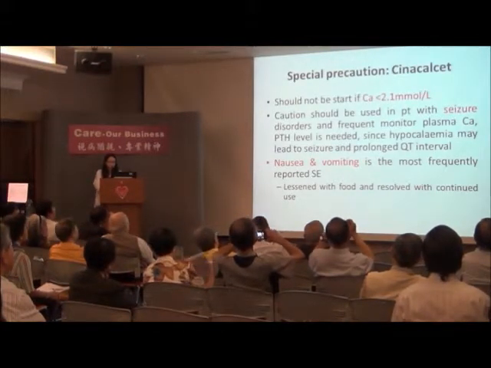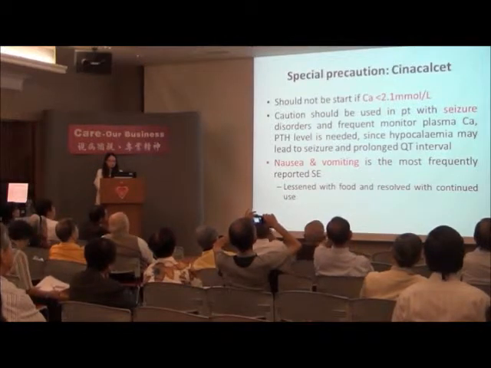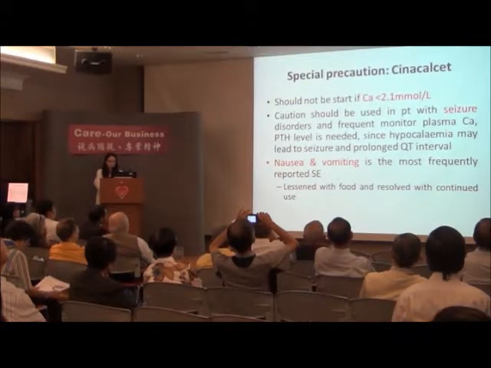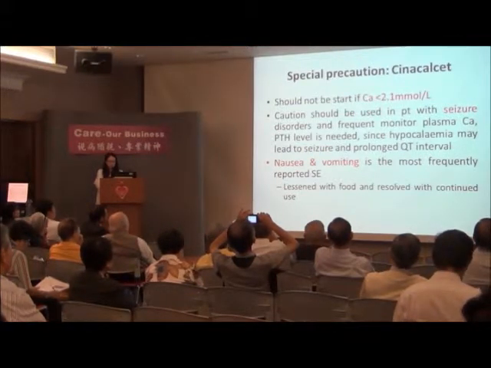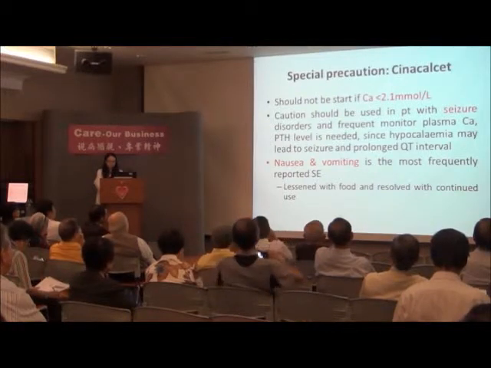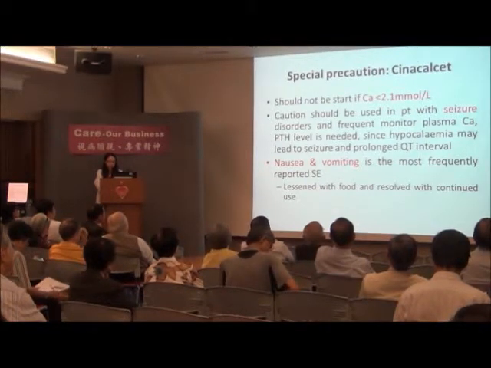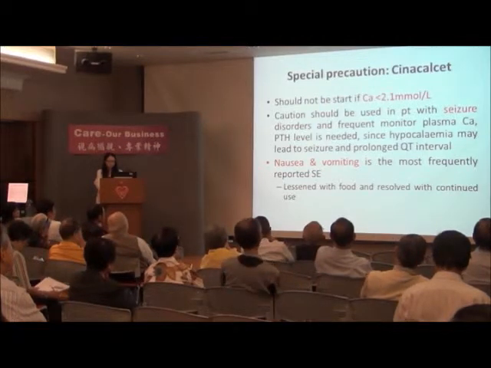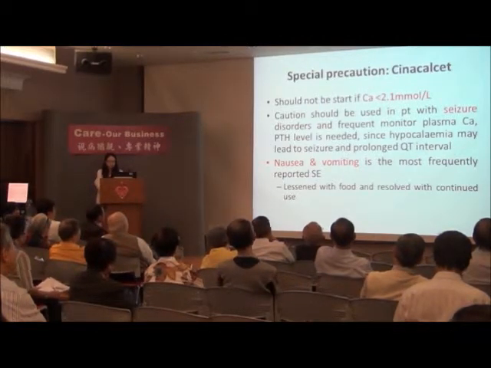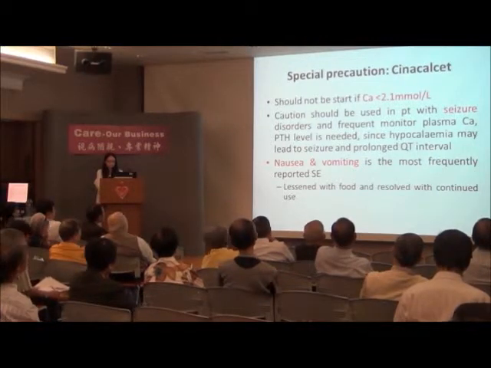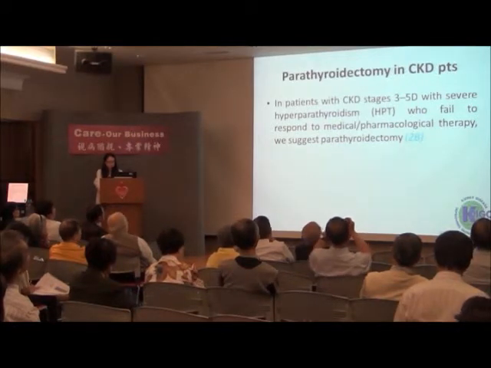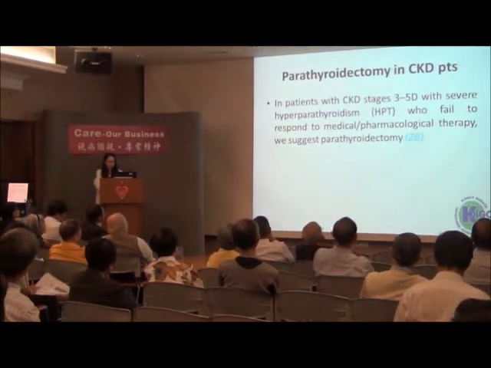And a special precaution when we prescribe cinacalcet is that we should not start the drug when the serum calcium is less than 2.1 millimole per liter. And also we should be cautious in patients who have seizure, and we need to monitor the calcium level because hypocalcemia may precipitate seizure and also prolonged QT interval. The most commonly reported side effects of this drug are nausea and vomiting, but you can assure the patient that this side effect will be lessened when the drug is taken with food and also resolves with continued use.